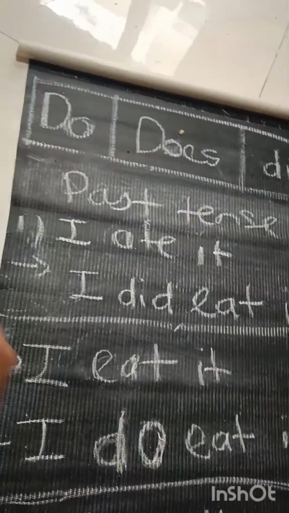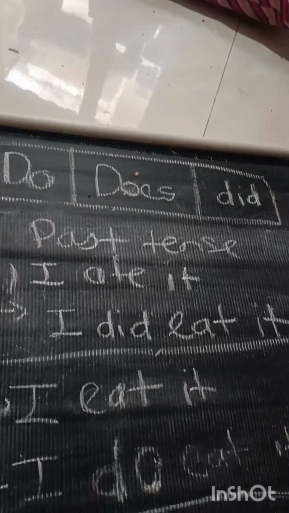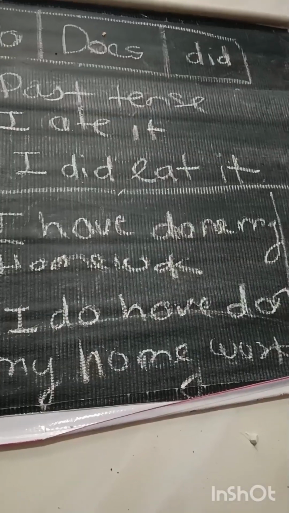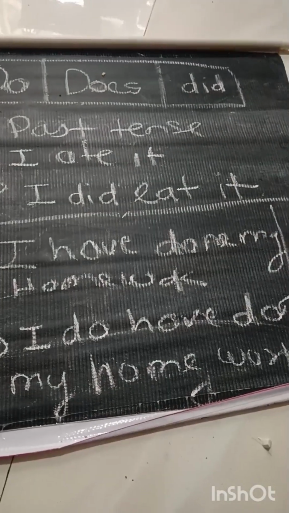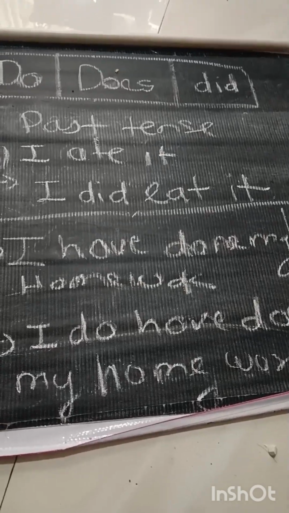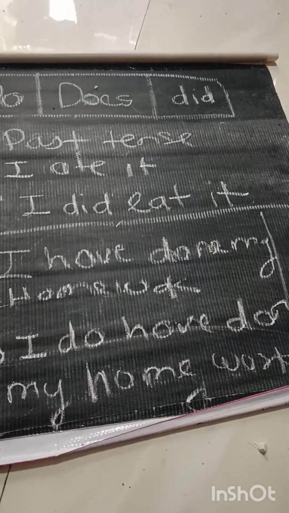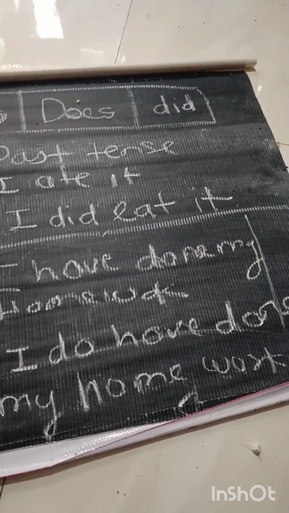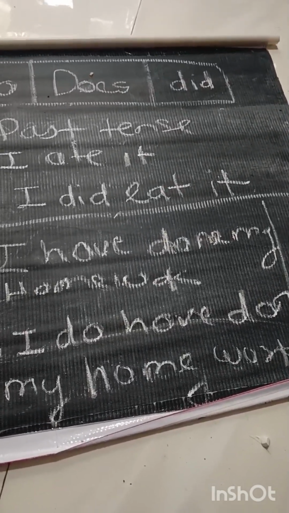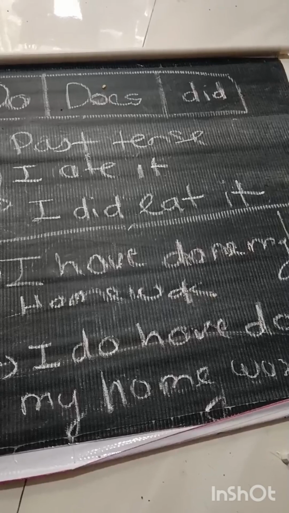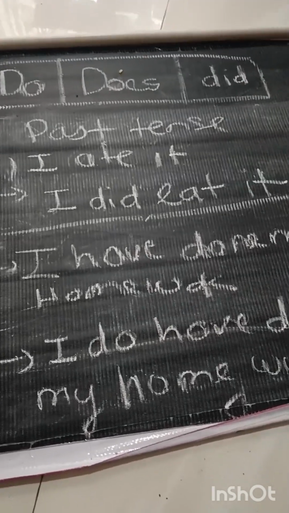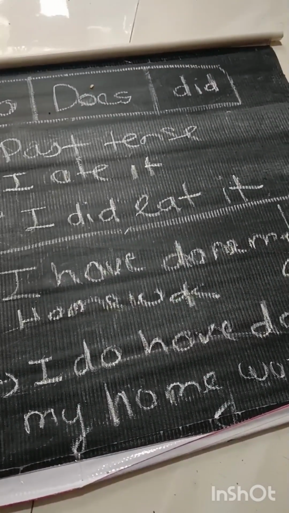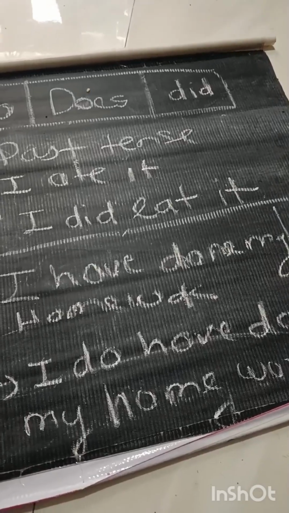Or for example, I will give you another example. Second example is I have done my homework. You are saying normally that I have done my homework, but your mom is not believing that you have done the homework, and you have to tell mom that I do have done my homework, mom, like this. Okay, to confirm that you have done it.